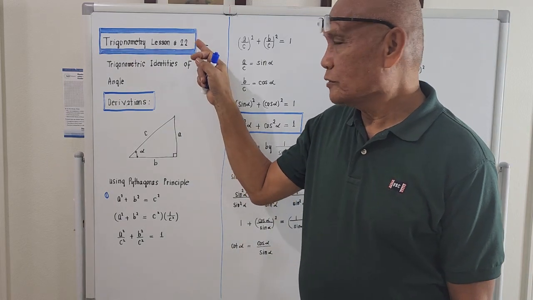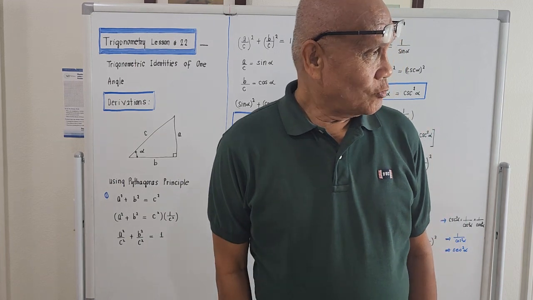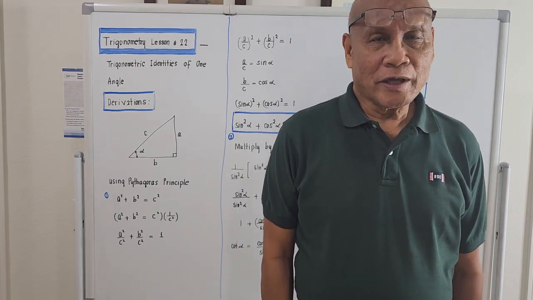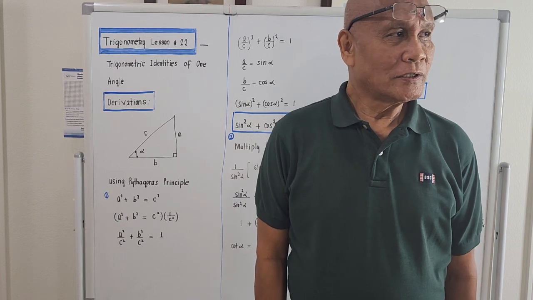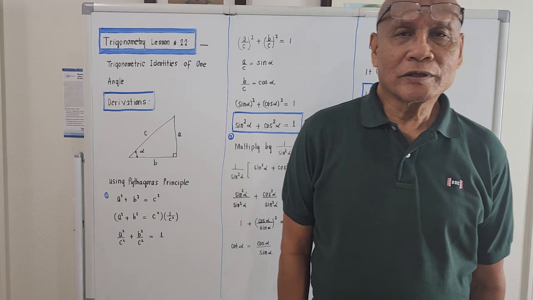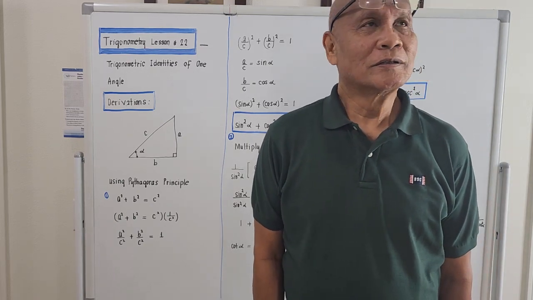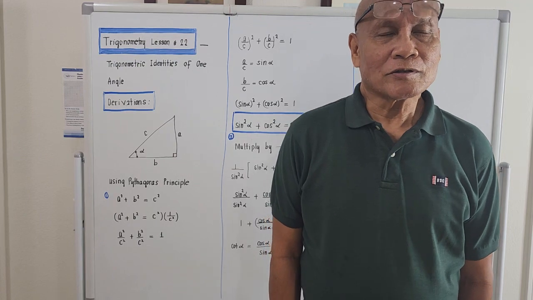My topic for tonight will be a continuation of my trigonometry topic, and I am now on lesson number 22, trigonometry. For tonight, we will be discussing again trigonometry, a continuation. The topic for tonight is one of the foundations of trigonometry. Without knowing this, you'll get a problem in higher mathematics. Okay, let's proceed.